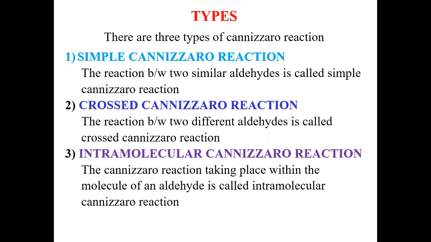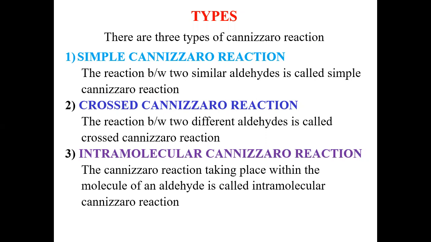In this reaction, two aldehydes lacking the alpha hydrogen when heated with a base such as sodium hydroxide or potassium hydroxide undergo a reaction in which one aldehyde is oxidized to a salt of carboxylic acid and the other is reduced to alcohol. Transfer of hydroxide ion occurs during the reaction. For example, one aldehyde gives hydroxide ion while the other will pick it. So this is Cannizzaro reaction. Now we will discuss the types of Cannizzaro reaction.